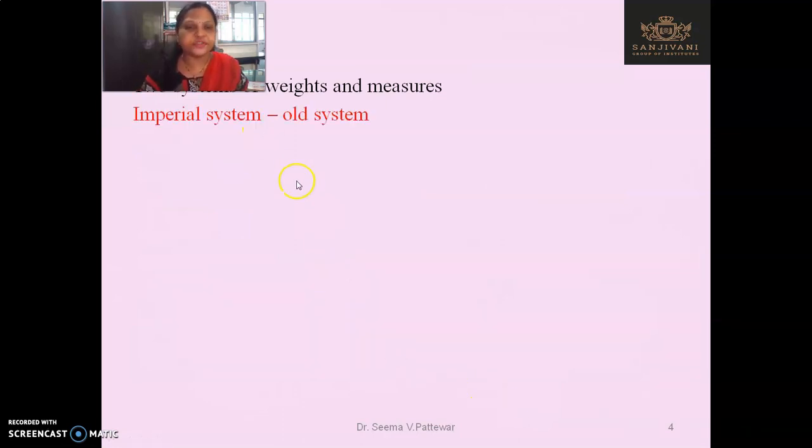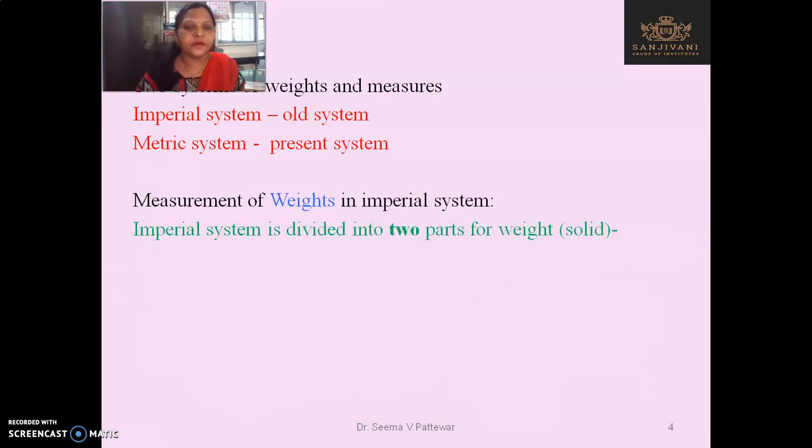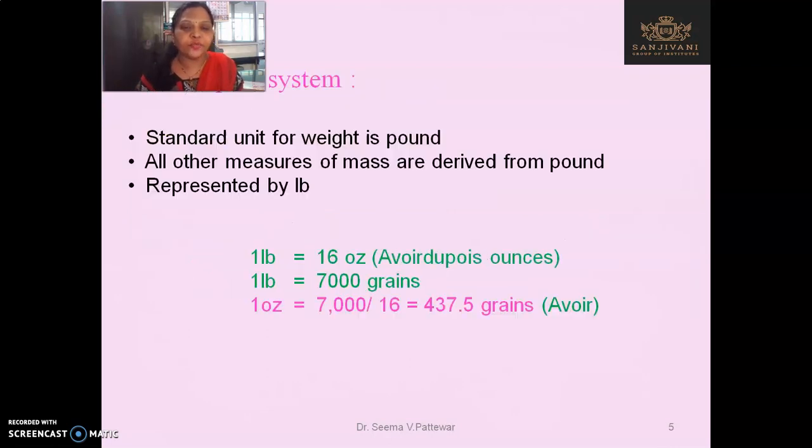So actually there are two systems. Imperial system, that is the old method that we are not using in present days. Then metric system. The measurement of weights in the imperial system is again divided into two parts, avoirdupois system and apothecary system. Now we will see regarding the avoirdupois system.